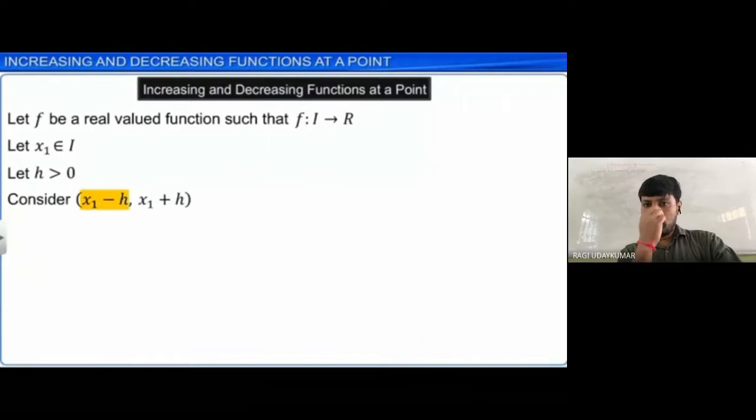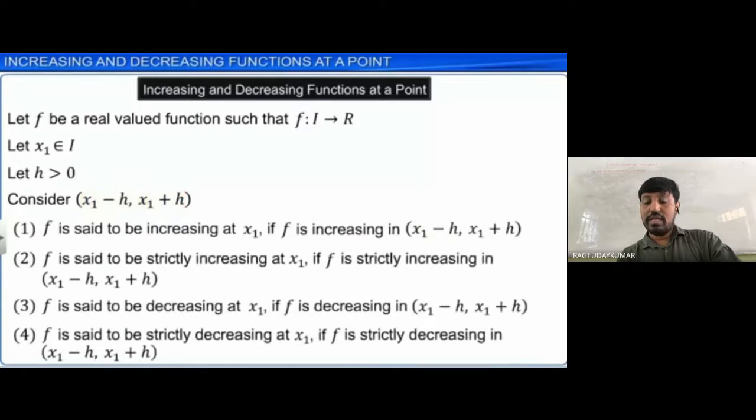So that open interval is to be taken into consideration. In that interval, f is said to be increasing at x1 if f is increasing from a little left of that point to a little right of it; then we say it is an increasing function at that particular point. Do you understand?